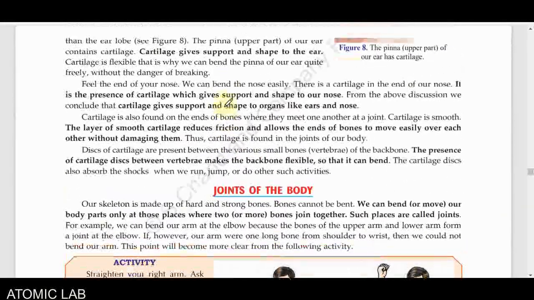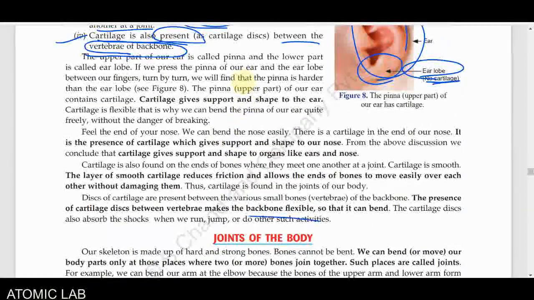In the next class, we will discuss the joints of the body. So I think you got the meaning. If you have any doubt, students, you can ask.